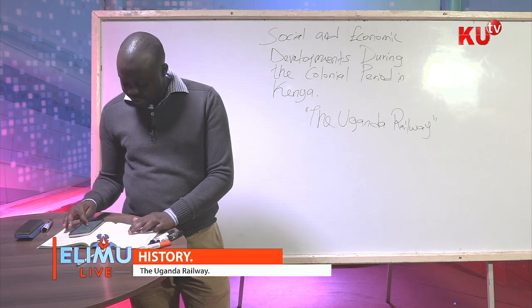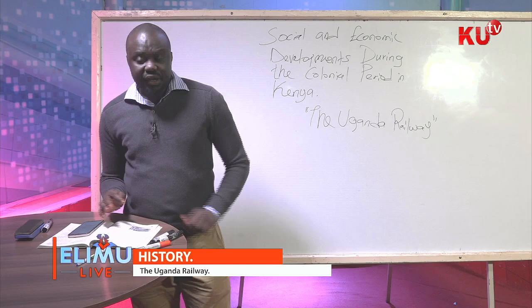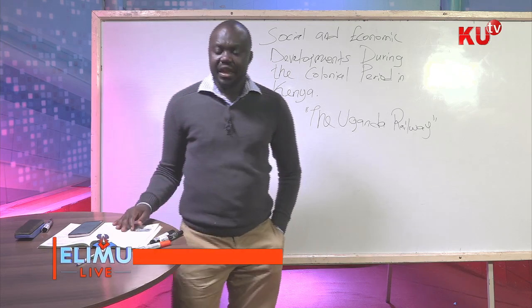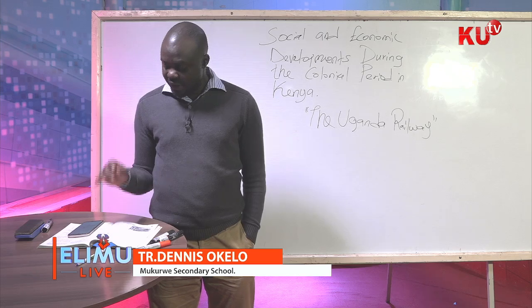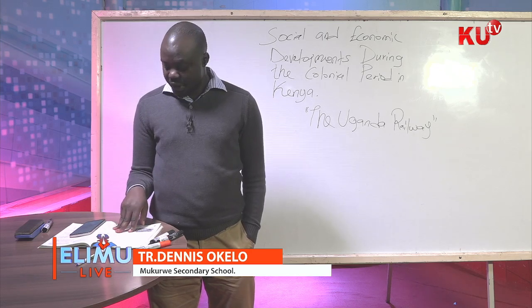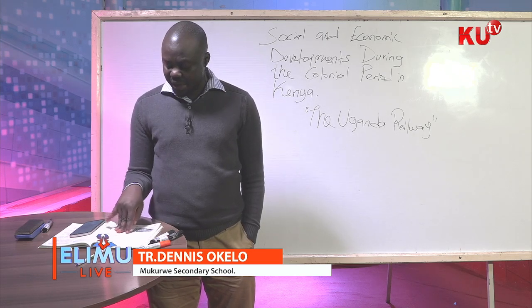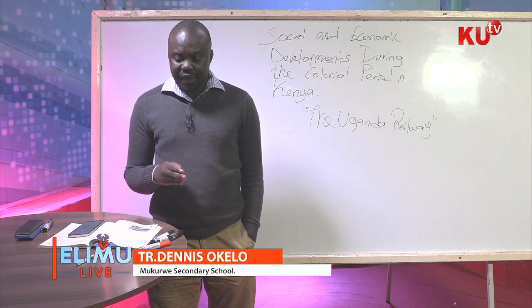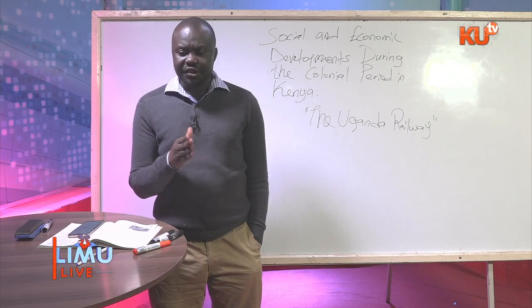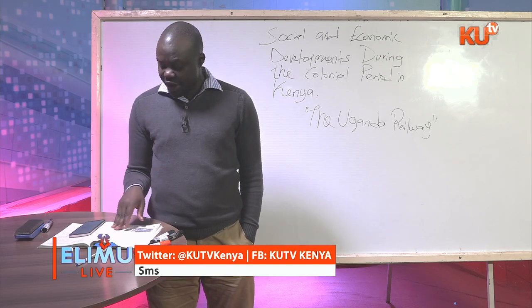Then it also led to settler farming. I'll introduce in the next topic how settlers came and their reasons for coming to Kenya. But this settler farming was prompted by the development of the railway line. After the development of the infrastructure, important cash crops such as coffee, tea, sisal, and pyrethrum were introduced.